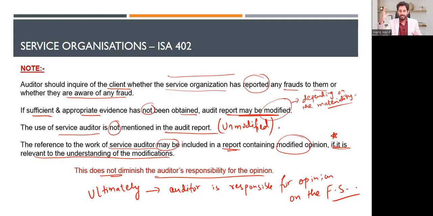Type 1 report, the report on the control design. Type 2 report, the report on the control operations. It will boost up your confidence, and you will be able to conclude whether my accounting records are being maintained accurately or not, right? Or you can even personally visit them as well. That's now the conclusion, but you should not refer to it in the audit report unless it is modified, which is a matter of your professional judgment, right?